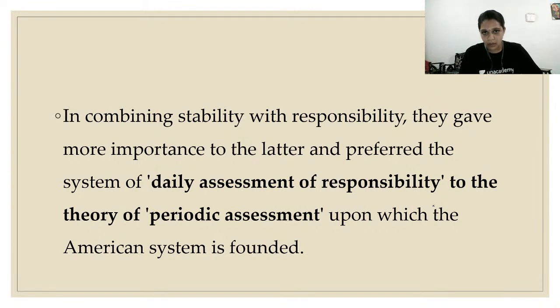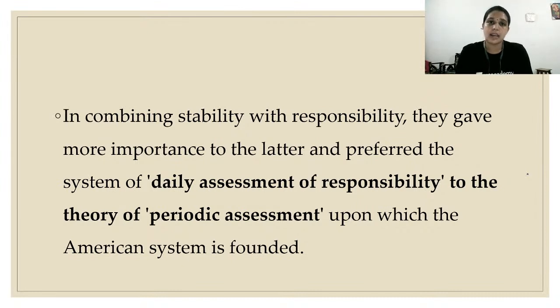Okay, so that was to be avoided, and that is the reason the president was also made bound to the will of the parliament. Okay, in combining stability with responsibility, we just saw this. We saw that in the presidential form of government and the parliamentary form of government, in one class where we had the discussion of presidential form versus cabinet form of government.